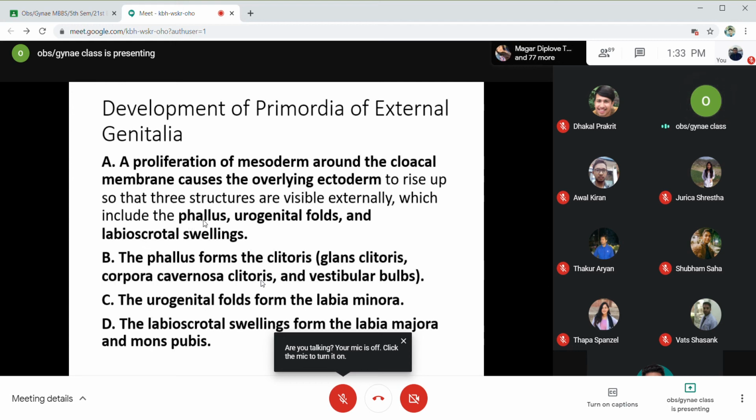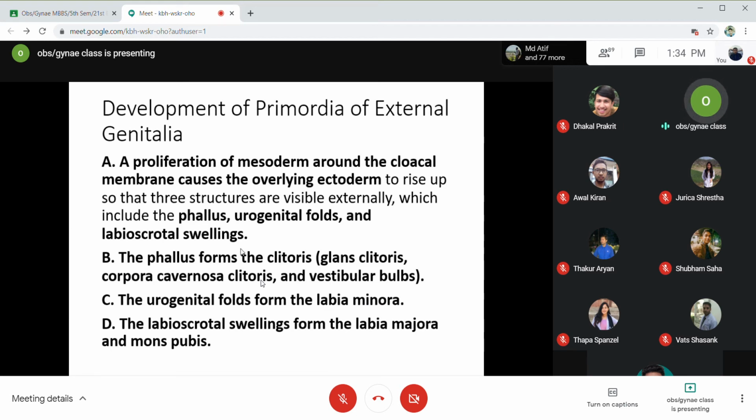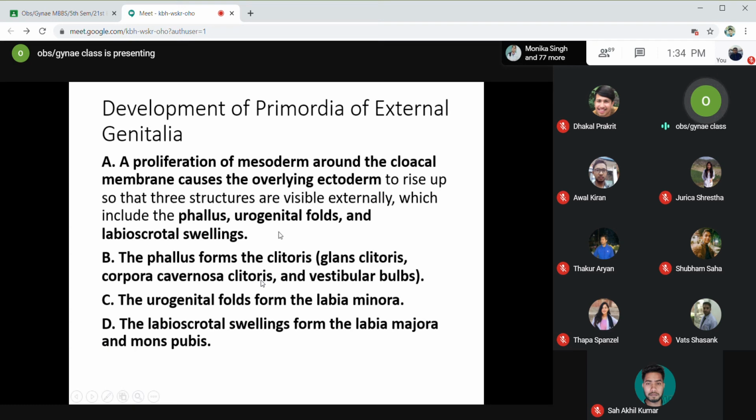That are the phallus, urogenital folds, and the labioscrotal swellings. Three distinct structures are visible externally when there is proliferation of the mesoderm near the cloacal membrane that leads to the overlying ectoderm to rise up. All of these three structures lead to development of certain structures in adults. For example, the phallus will form the clitoris, that includes the glans clitoris, corpora cavernosa clitoris, and the vestibular bulbs. Basically the phallus forms the clitoris, the urogenital folds will form the labia minora, and the labioscrotal swellings will later differentiate into the labia majora and mons pubis.